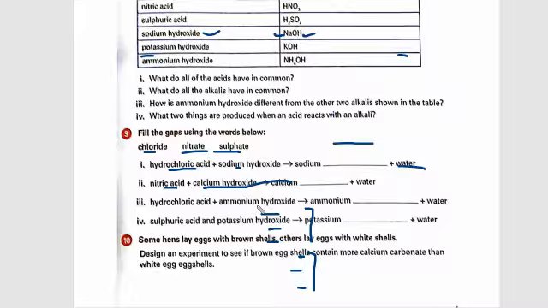Again, hydrochloric acid plus ammonium hydroxide. Ammonium hydroxide is NH4OH, and hydrochloric acid is HCl. So will ammonium chloride be formed, or ammonium nitrate, or what is going to form? Write the answer. Choose only from these three words.